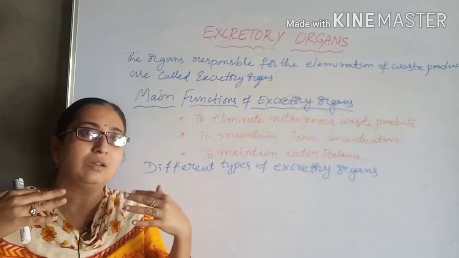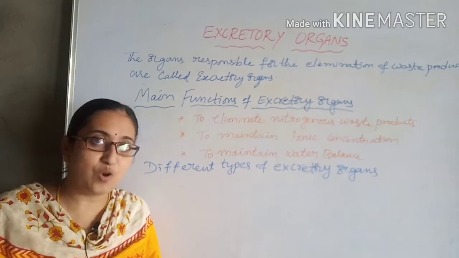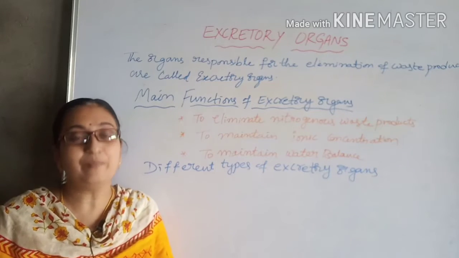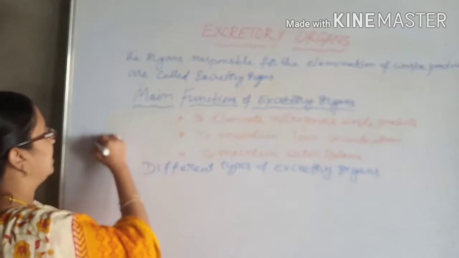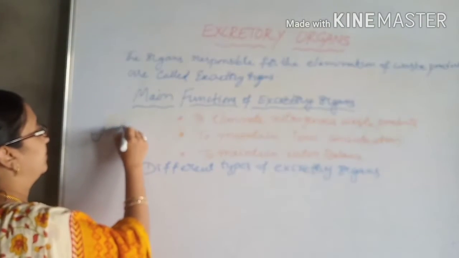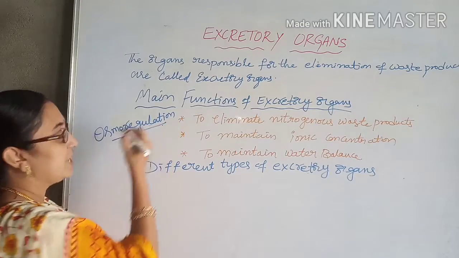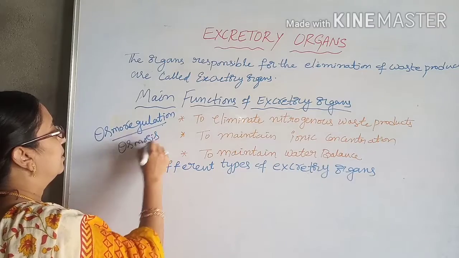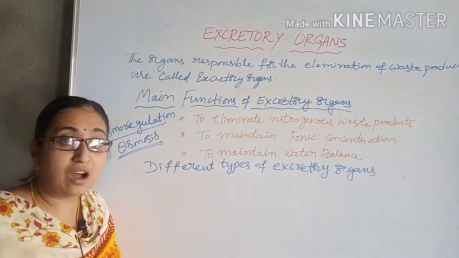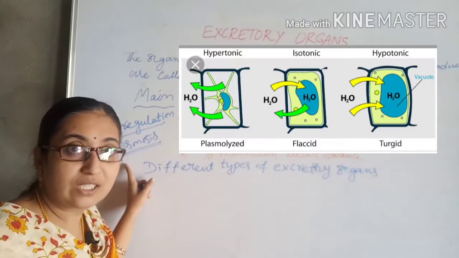The cell will burst. Take the simple organism, the protozoan amoeba. You might have heard about the term osmoregulation, right? In the lower classes you heard the term osmosis. What is osmosis?